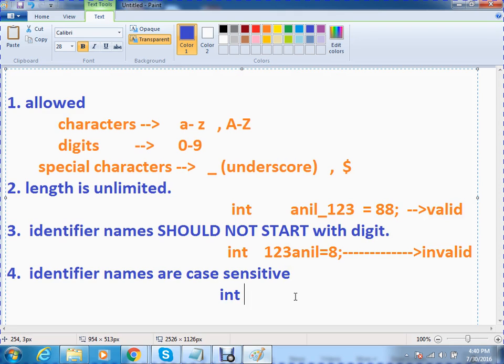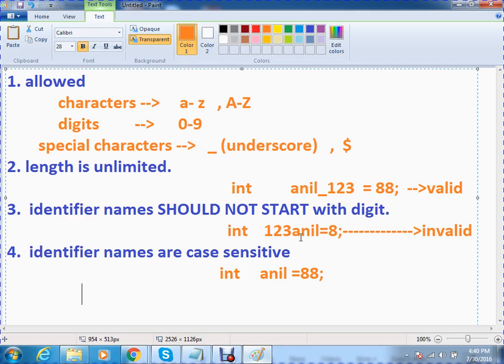Yes, correct. Observe here. Now observe this part. Int Anil equals double X. The other one: int capital A NIL equals triple X. Now, are both valid or invalid? Both are valid.